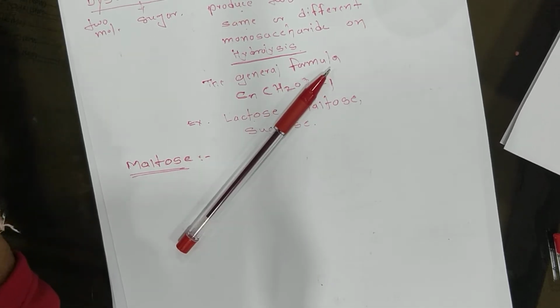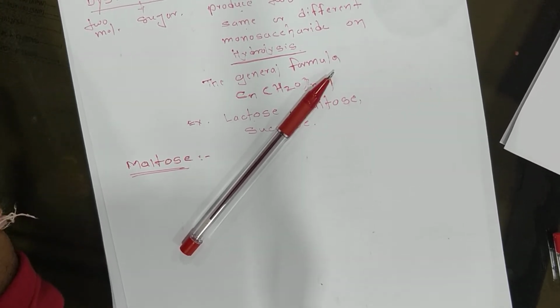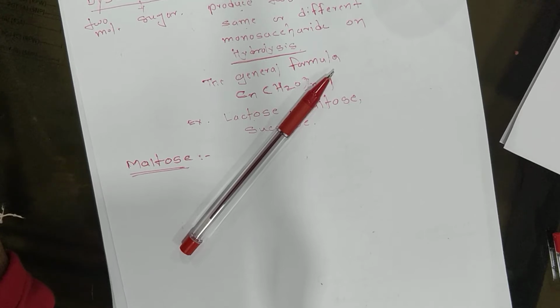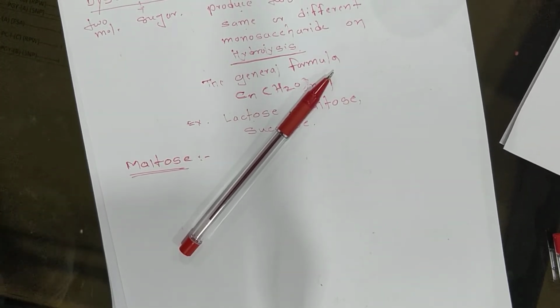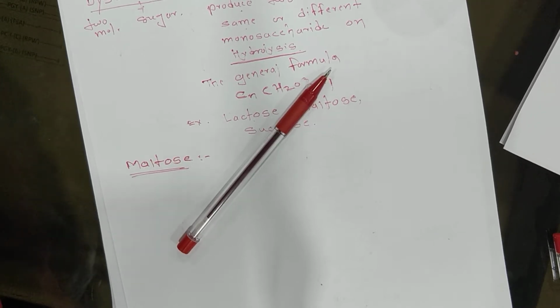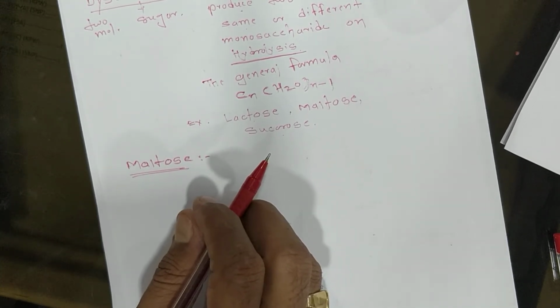These are carbohydrates that produce two molecules of the same or different monosaccharides on hydrolysis. Now here is maltose. Now see the structure of maltose.